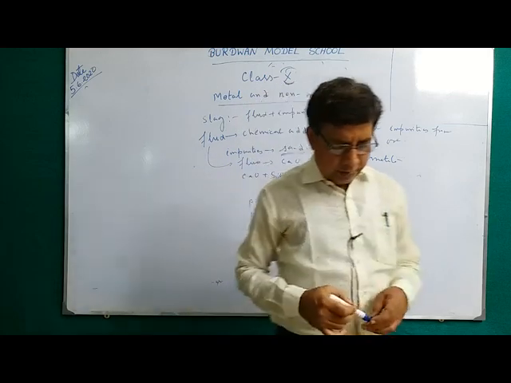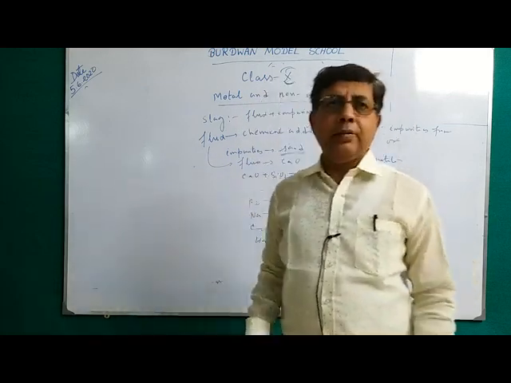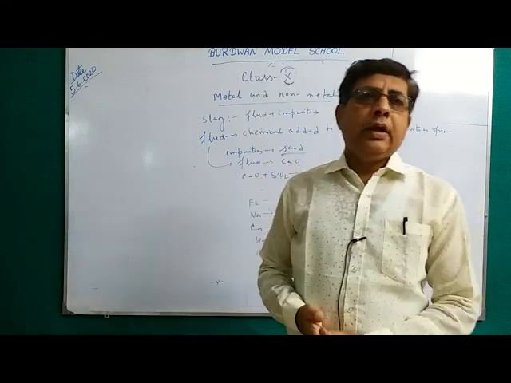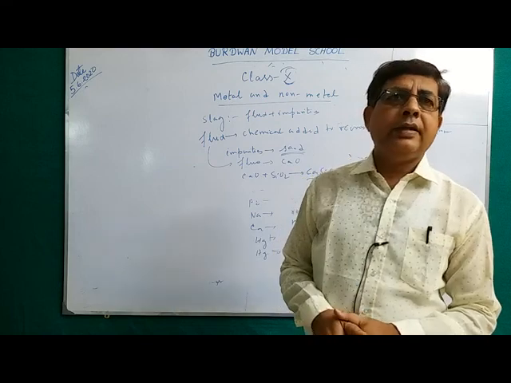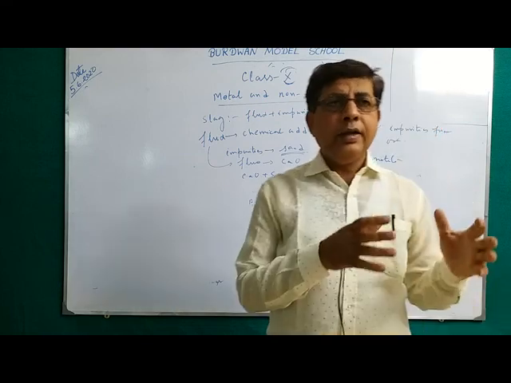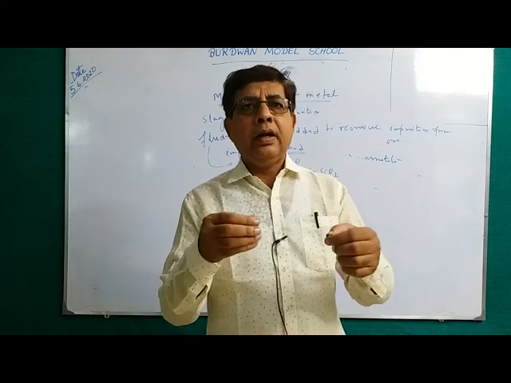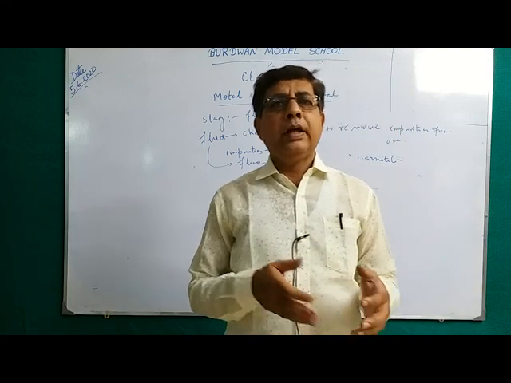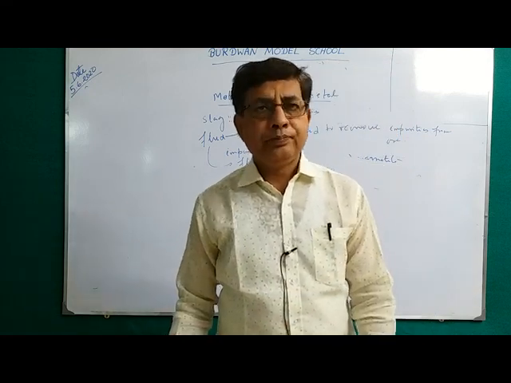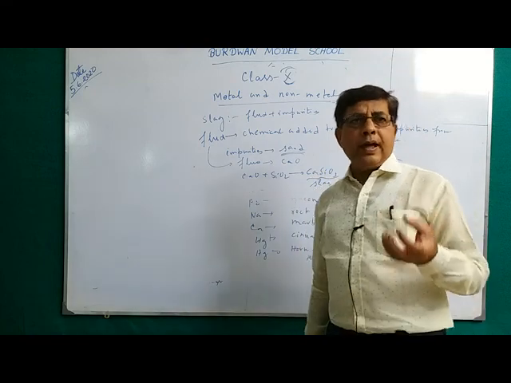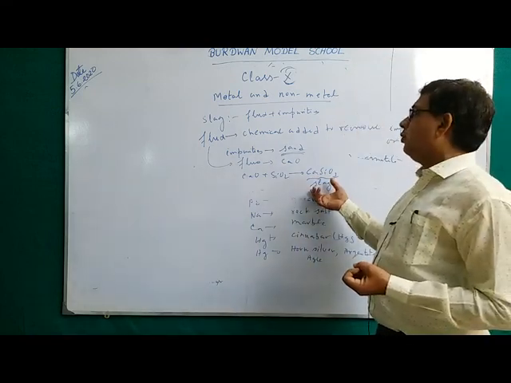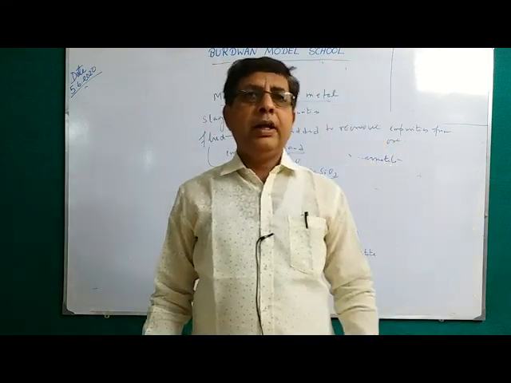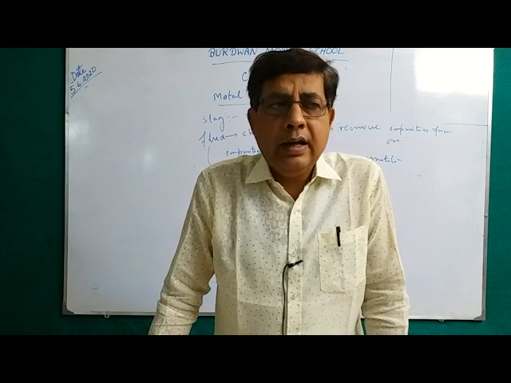So what is the flux? Flux are the chemicals which are added from outside to remove the impurities. Now flux are two types, acidic flux and basic flux. If the impurities are acidic, then we add the basic flux, say calcium oxide, magnesium oxide. Or if impurities are basic, then we add the acidic flux, say sand or silicon dioxide. Now this flux and impurities combine to form a compound that is known as slag. So you remember these four definition: mineral, ore, flux and slag.